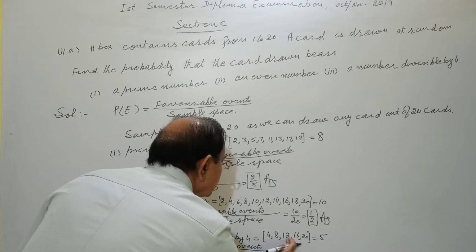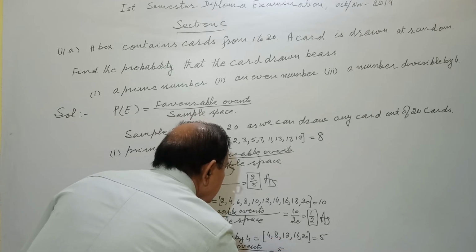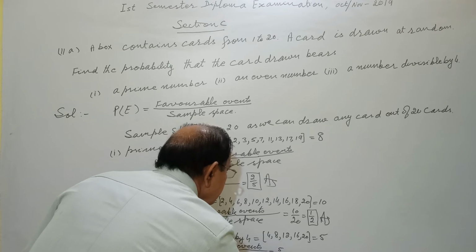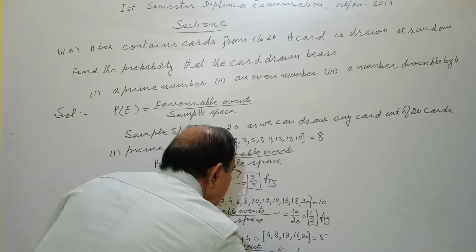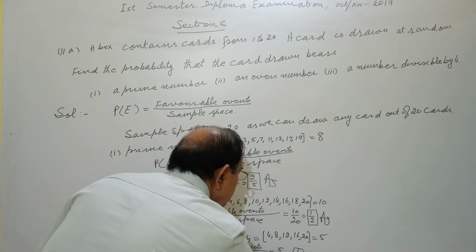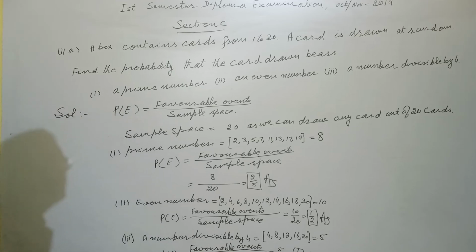Favorable events are 5, sample space is 20, 1 by 4. Like that you can go for it.